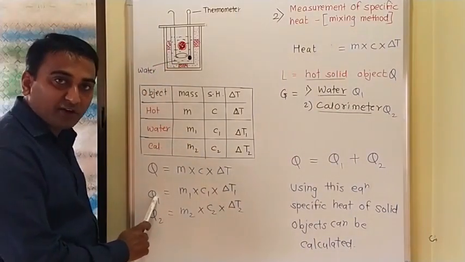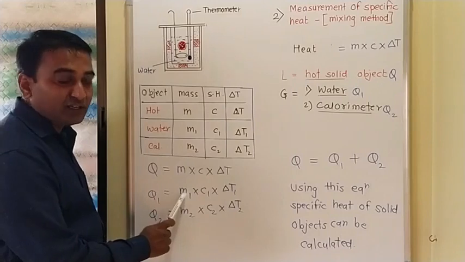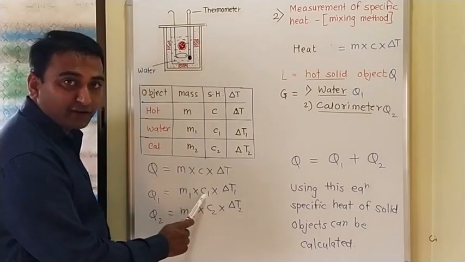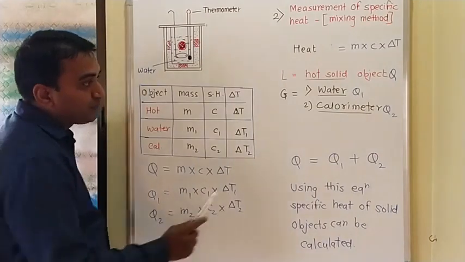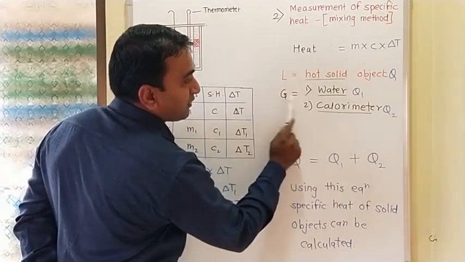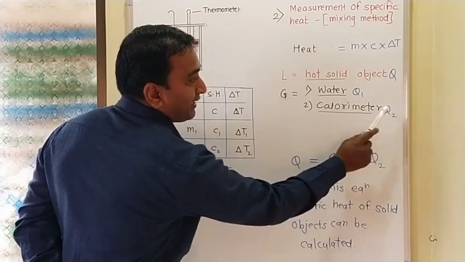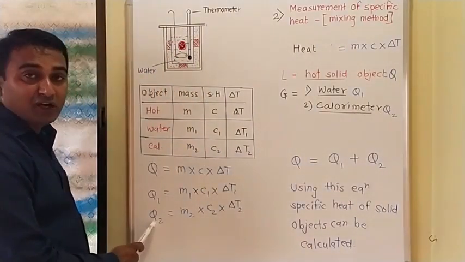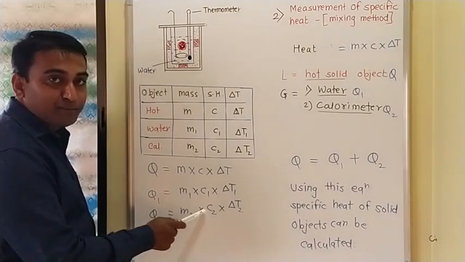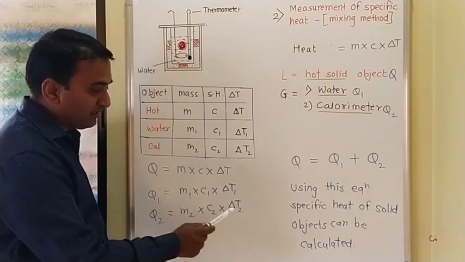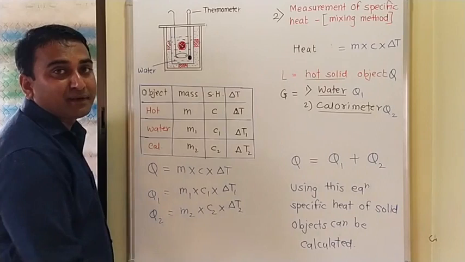Heat absorbed by water is equal to mass of water into specific heat of water into change in temperature of water. What is Q2? Q2 is the heat absorbed by the calorimeter, because it is a gainer. Heat absorbed by the calorimeter is equal to mass of calorimeter into specific heat of calorimeter into change in temperature of calorimeter.